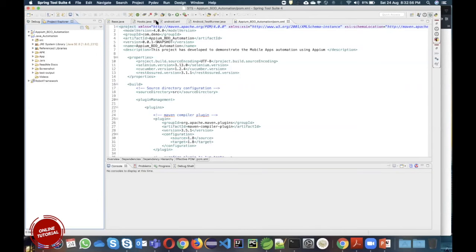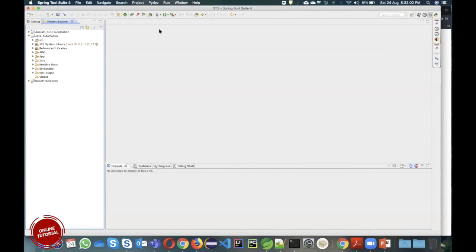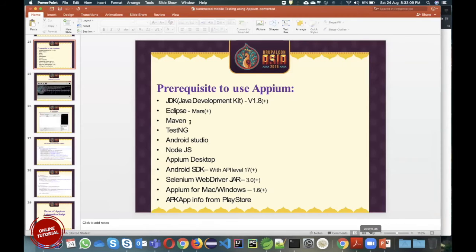We required Java, and Eclipse we got. So what else do we need? We need Android Studio or Android SDK and other things. One by one I'll show you where I have them and how, and you too have to do the same. So Maven is also there.